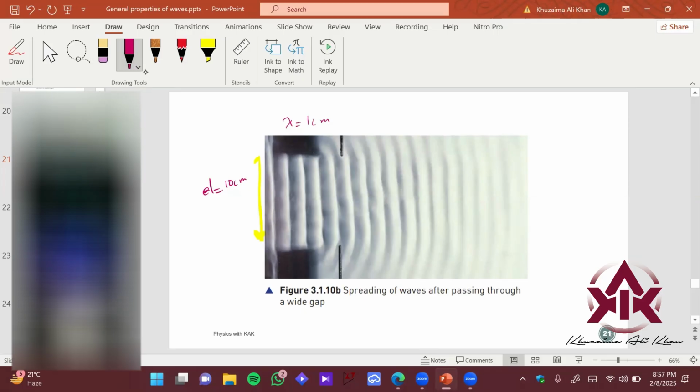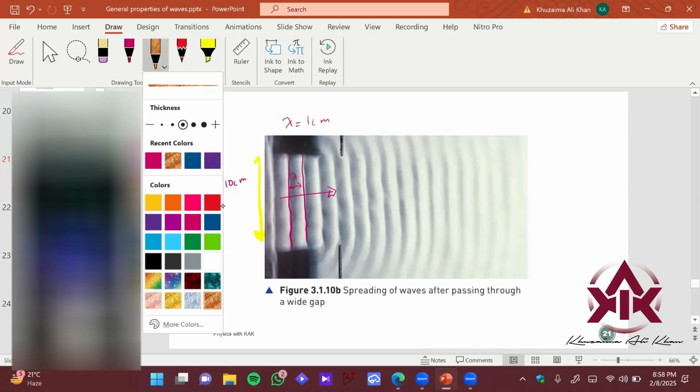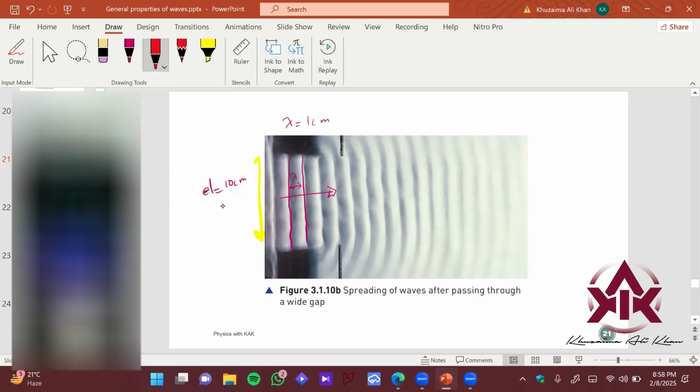So this is one wavefront of troughs. This is another wavefront of troughs. So this is entering like this, and this is the wavelength that is entering this particular separation here, right? Let me draw in red the affected one.